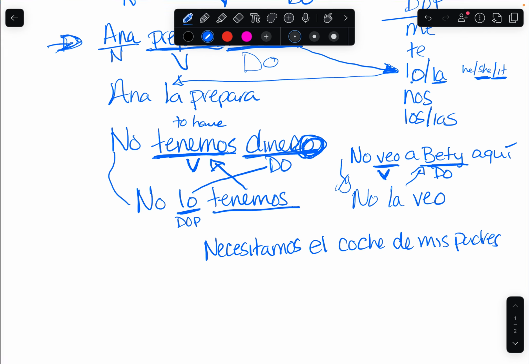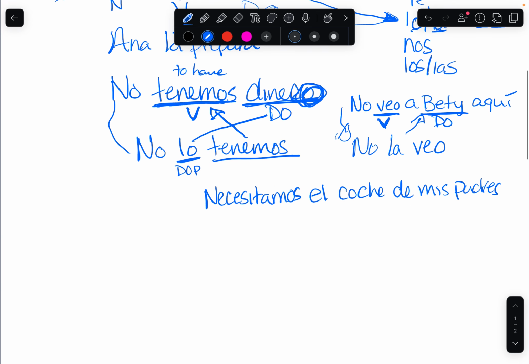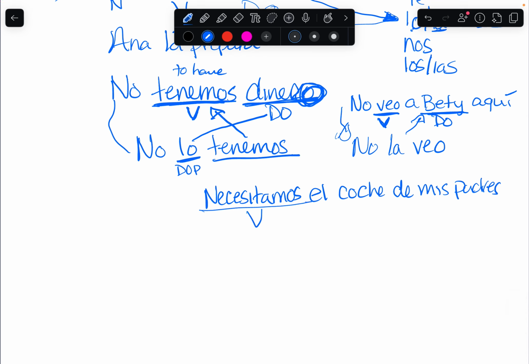So this is, we need the car for my parents. Necesitamos is my verb, which means to need. What do we need? It's el coche. This is my direct object. So we can say lo necesitamos. Does this make sense? It just basically shortens sentences as long as you know what you're talking about.